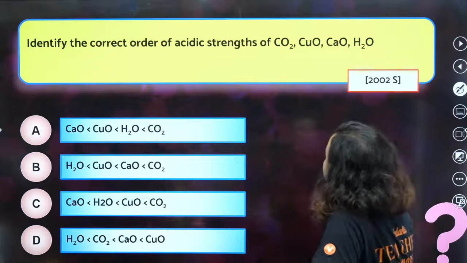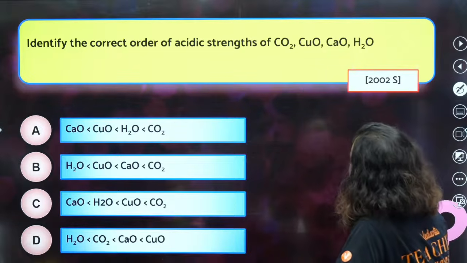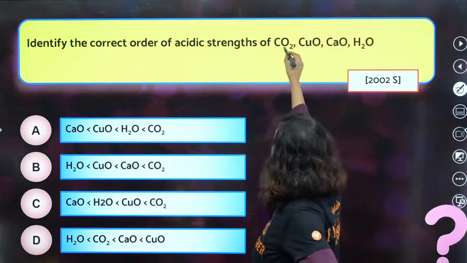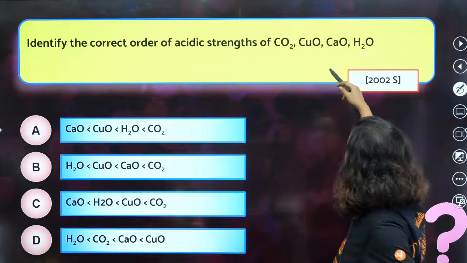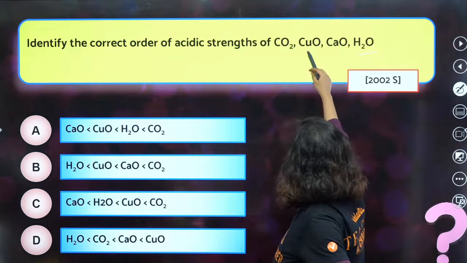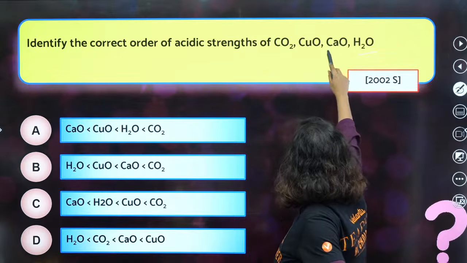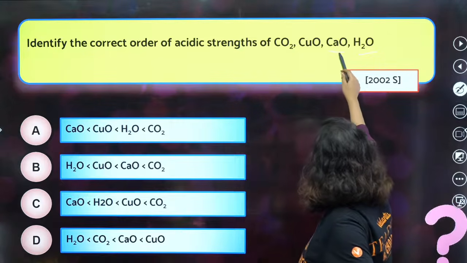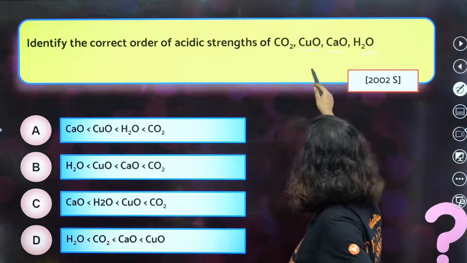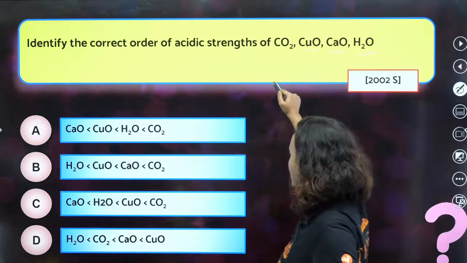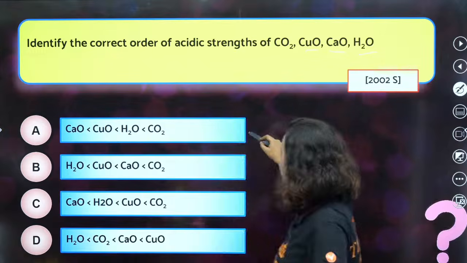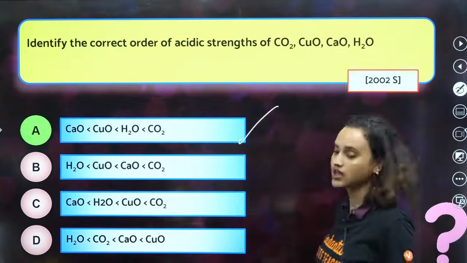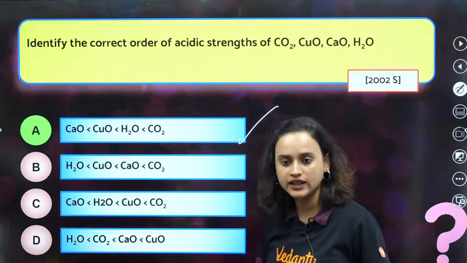Now, identify the correct order of acidic strength. Carbon dioxide is highly acidic. This is neutral. This is basic. This is weakly basic. Copper oxide. So that means this option A is the correct answer.